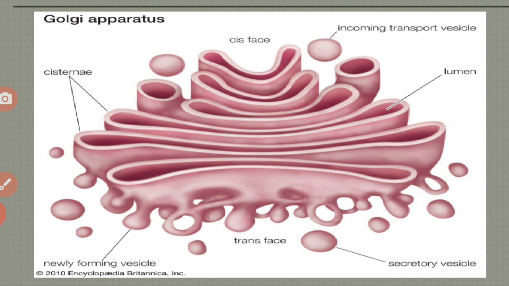Now it is the Golgi apparatus. So the cis face we can observe, that is the cisternae, the incoming transport vesicle, lumen, that is the secretory vesicle, trans face, newly forming vesicles. We can observe all this in the Golgi apparatus.